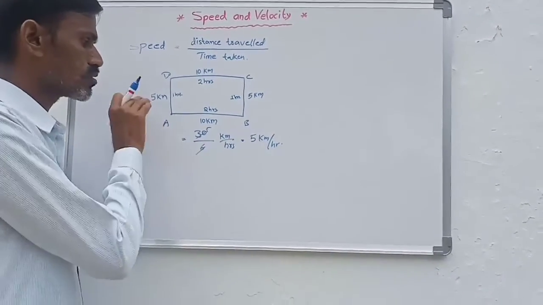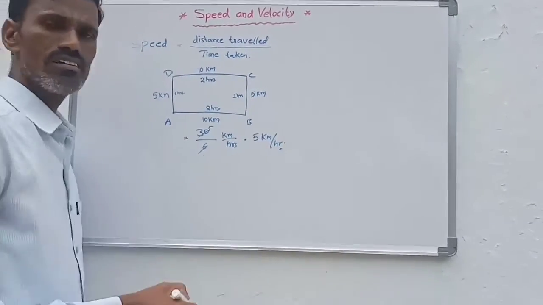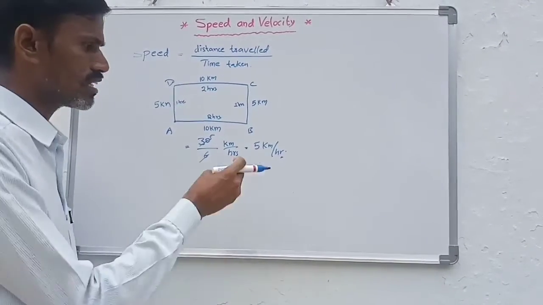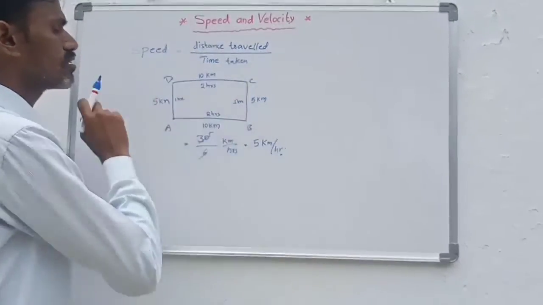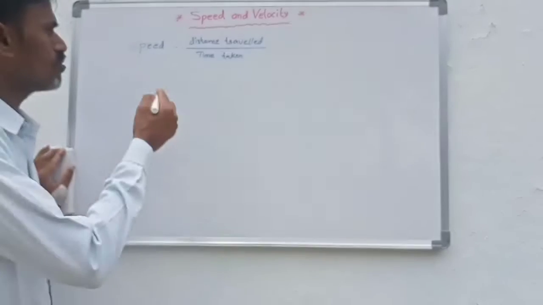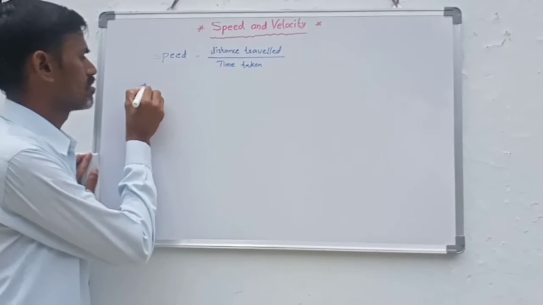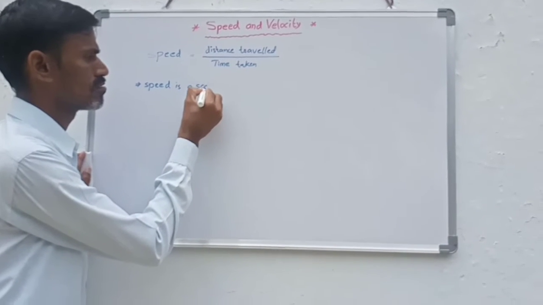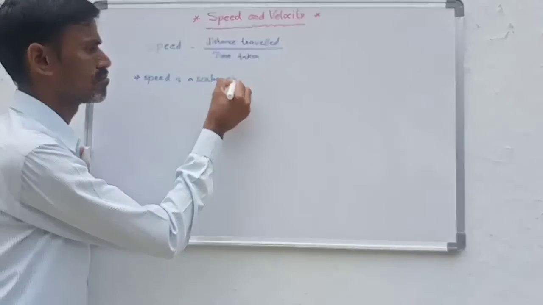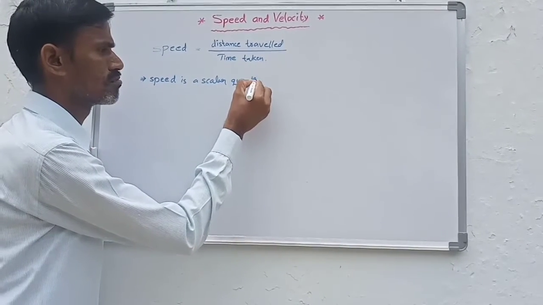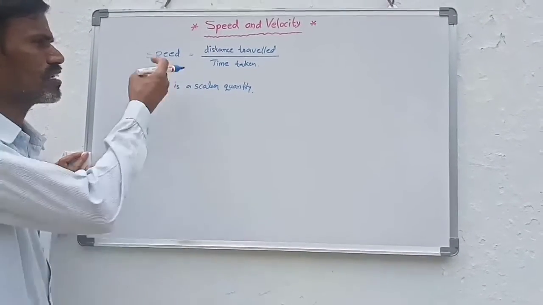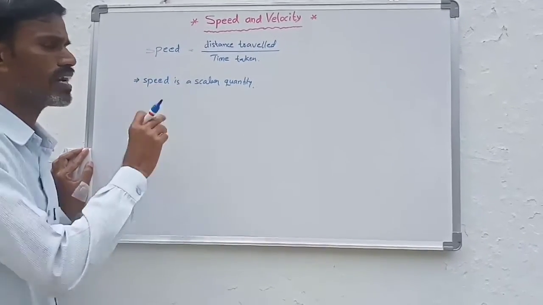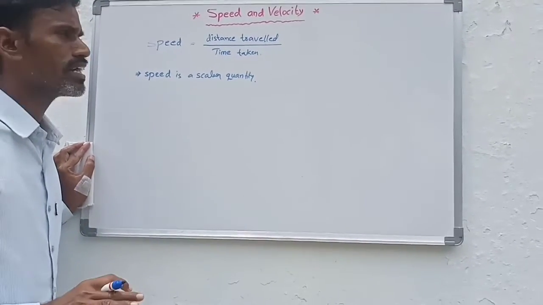Every hour he travels 5 kilometers of distance. So this is the speed of the person. Now, speed is a scalar quantity. Here we deal with the magnitude of speed only, so the direction is not taken. Speed has only magnitude, it does not have any direction.